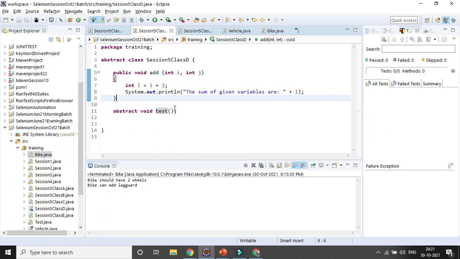Real-time use, I have already given one real-time example in my blog, I mean on LinkedIn. It is bank-related stuff, I think, that I have given there.